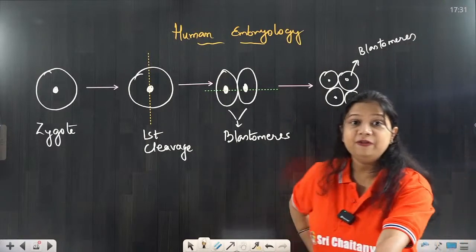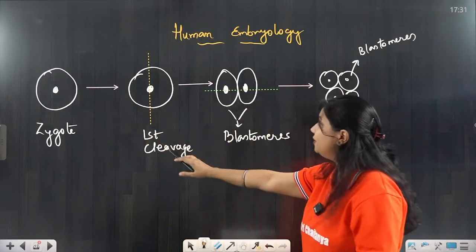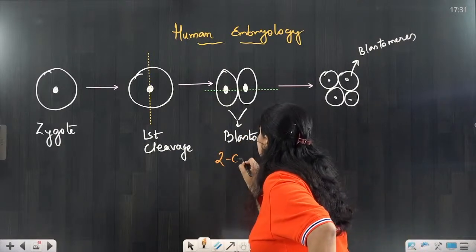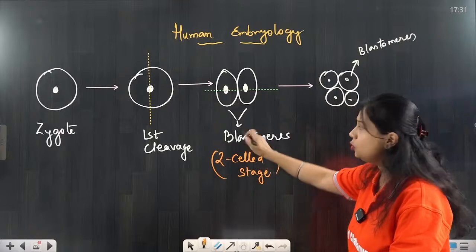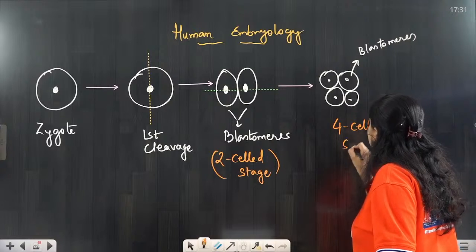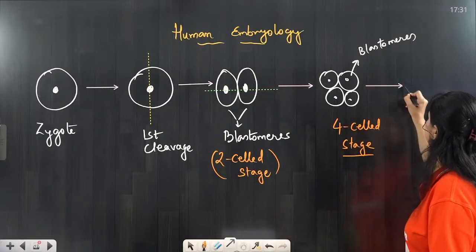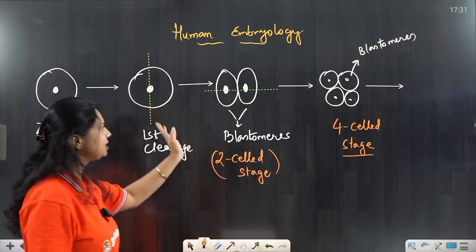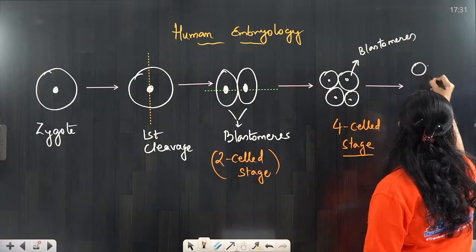Now, we have different names for these stages. This is the zygote. When the zygote divides, it forms two daughter cells, called the two-celled stage. When these further divide, they are called the four-celled stage. The four-celled stage further divides, and definitely, you thought it right, they form the 8-celled stage.